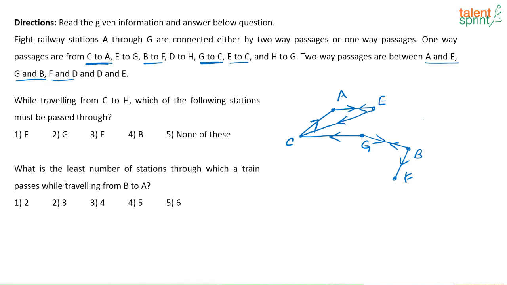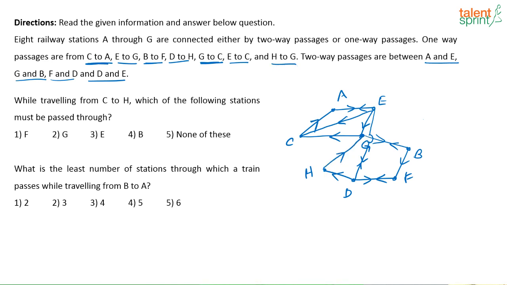Between F and D there is a two-way passage, so I am just putting D here. Then here it is given between D to H there is a one-way passage. So if this is D, this can be H. Then between D and E there is a two-way passage, from here to here, right? It's not touching here. And E to G there is a one-way passage, and H to G also there is a one-way passage.